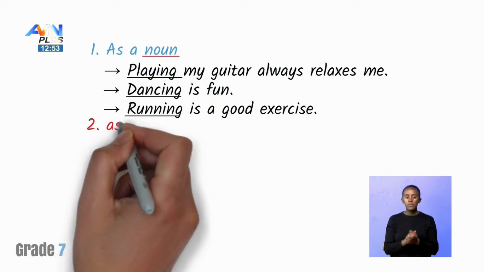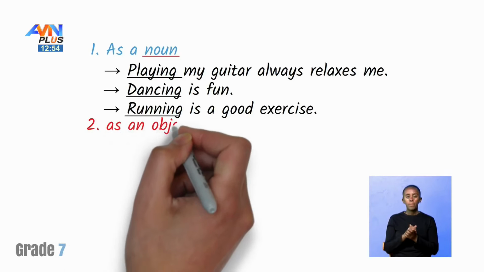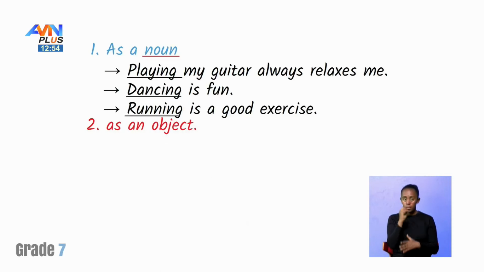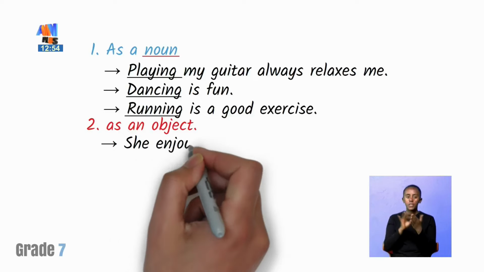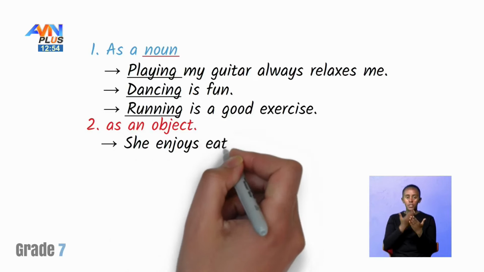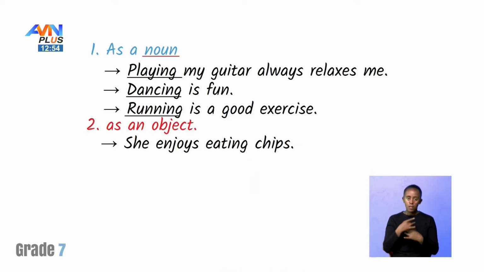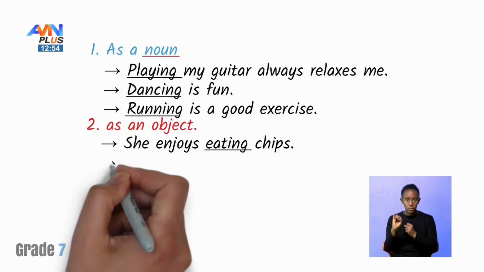As an object. She enjoys eating chips. I like running in the morning.